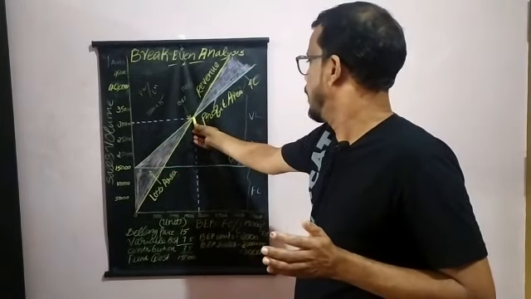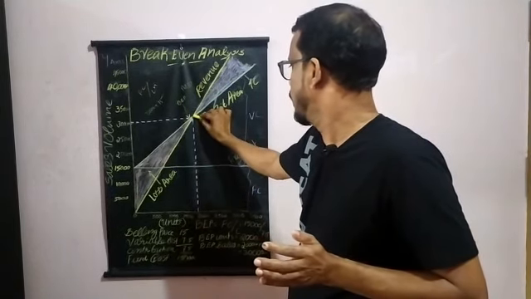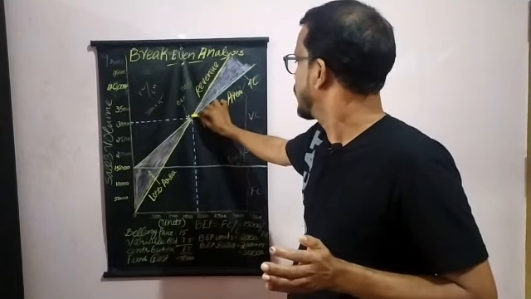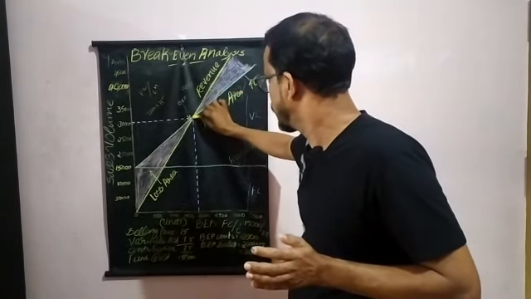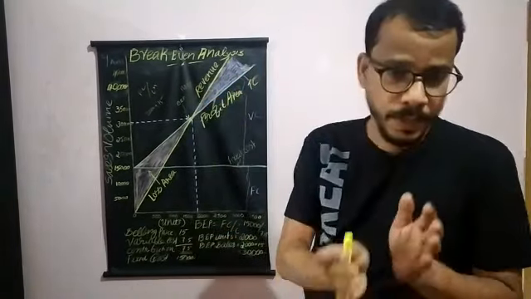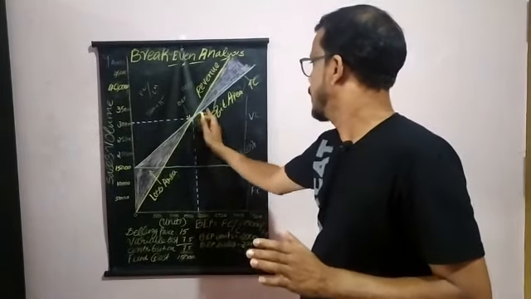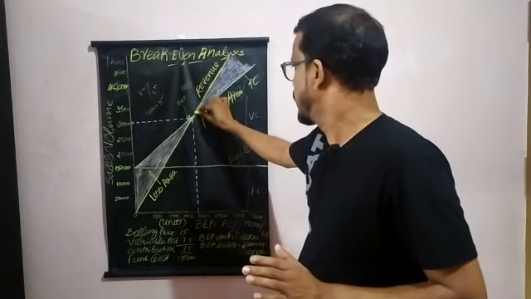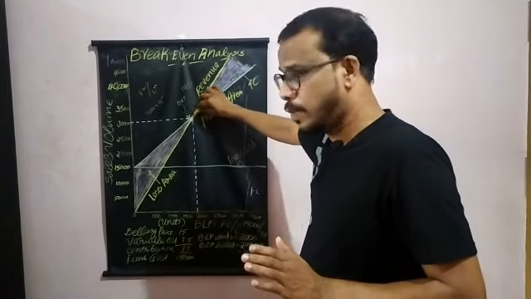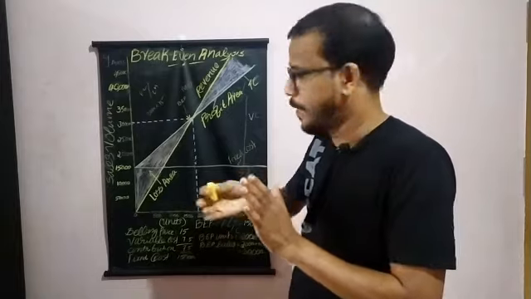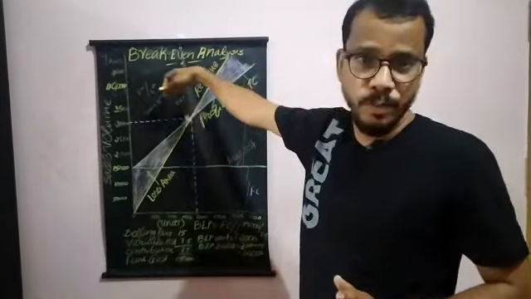Whenever you reach this break-even point, you can see that your total revenue line is intersecting your total cost, and from the break-even point onwards, your total revenue line is above your total cost line. See this difference. From the break-even point onwards, any upward movement of your revenue line shows profit. That's why this is the profit area, because in this area your revenue will be more than your total cost.